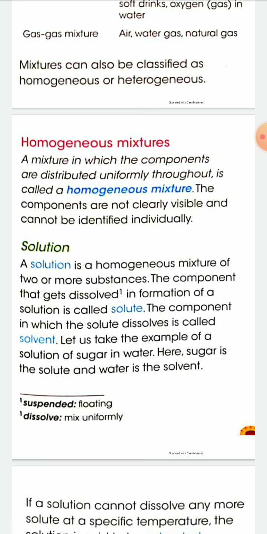For example, in sugar solution, sugar in water, sugar is the solute and water is the solvent. Similarly, in salt water, salt is the solute and water is the solvent. So a solution is a homogeneous mixture.